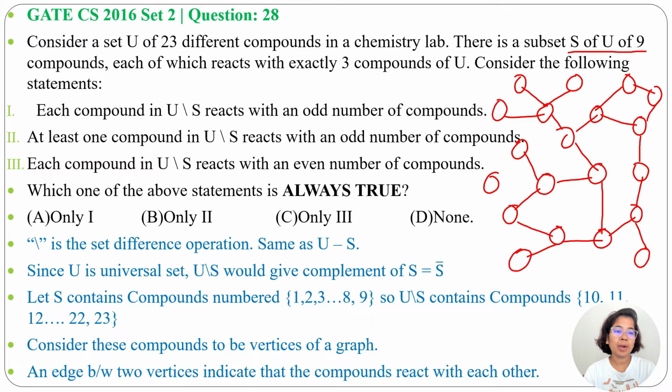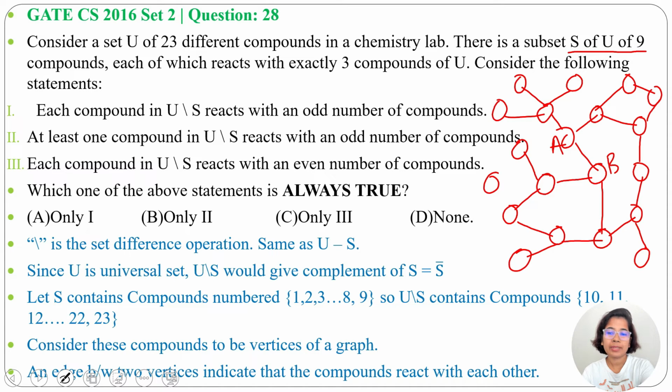So if one compound reacts with another, that compound also reacts with the same. Like these two, let A, B. If A reacts with B, then B also reacts with A. So it is an undirected simple graph. In an undirected simple graph, an even number of vertices can have odd degree. So there cannot be exactly 9 vertices whose degree is 3.